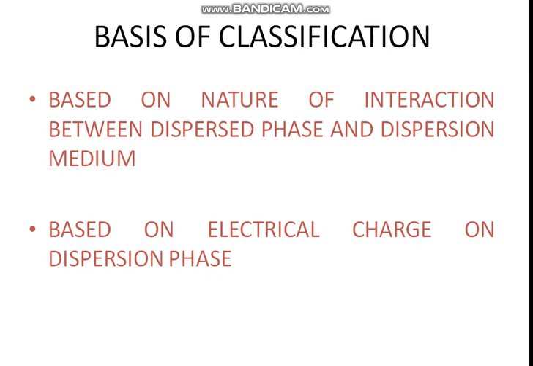The second basis for classification is the electrical charge on the dispersed phase. It means if they carry a positive charge, they are categorized as positively charged colloids. If they have a negative charge on their surface, they will be categorized as a negatively charged colloidal system.